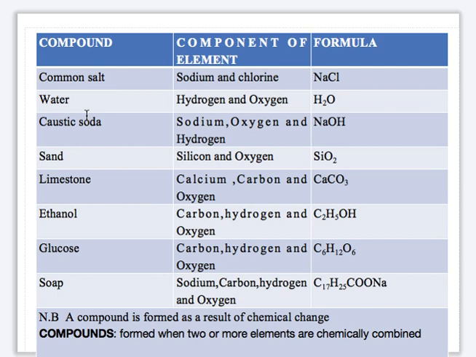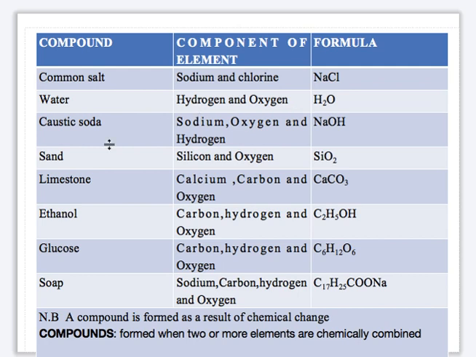Second example of compound is water. The elements in water are hydrogen and oxygen, the formula is H2O. Another compound example, caustic soda, that's the common name. The aliphatic name is sodium hydroxide, and the elements there are sodium, oxygen and hydrogen.